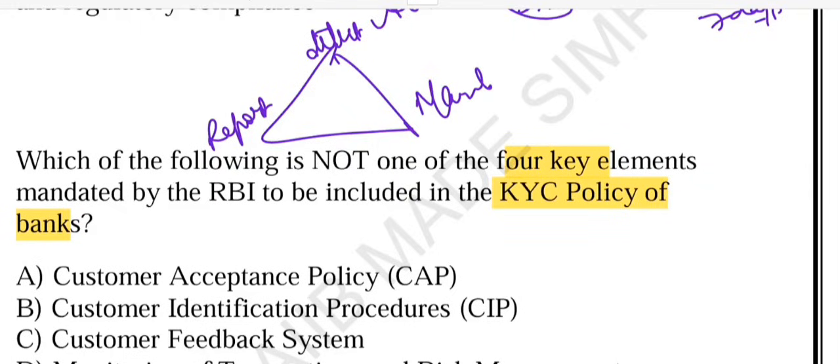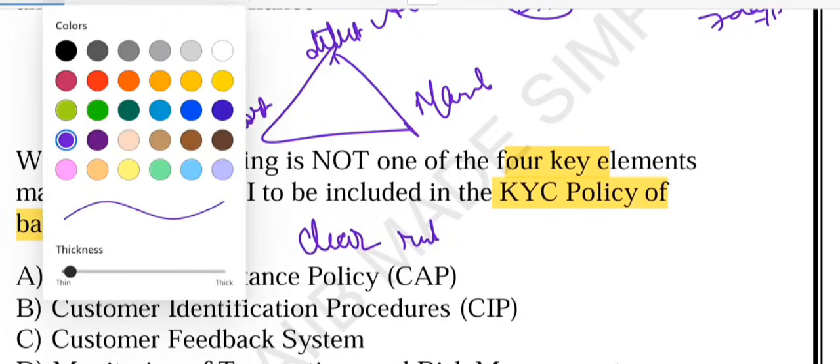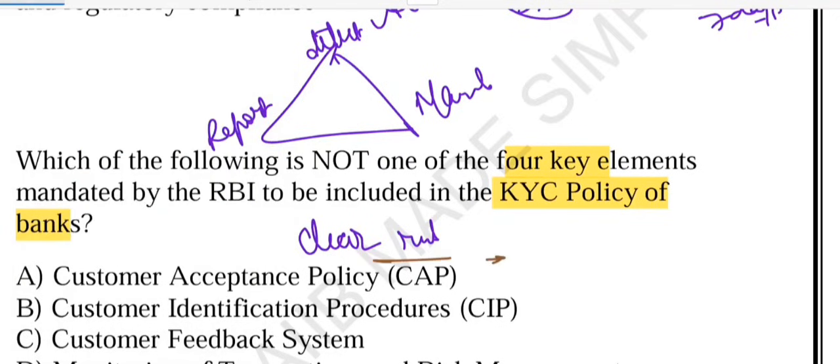Now let's understand each option one by one. Option number A says CAP. So what is the meaning of CAP? CAP means that the bank must have clear rules on who they will accept as a customer. For example, no bank can open an account for a person with a fake name.